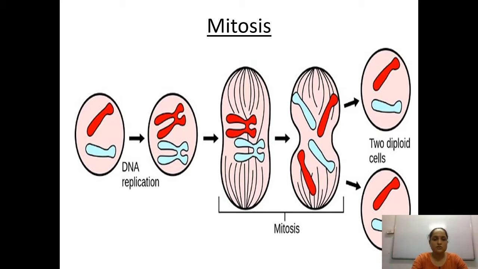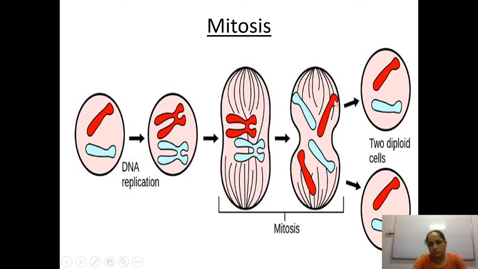So here in the first picture you are able to see a cell in which two chromosomes are there, and in the next one this is the DNA replication, and because of the replication this one has also generated its copy, and this also has generated its copy. In the next stage, the stretching of the chromosomes has taken place. Ultimately, this chromosome got divided into two, and one section moved toward this pole, another moved toward the opposite pole. And the same thing happened to the other chromosome.